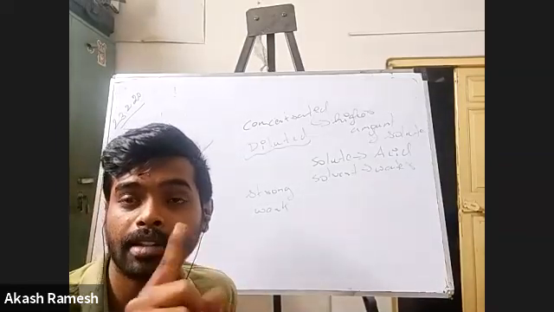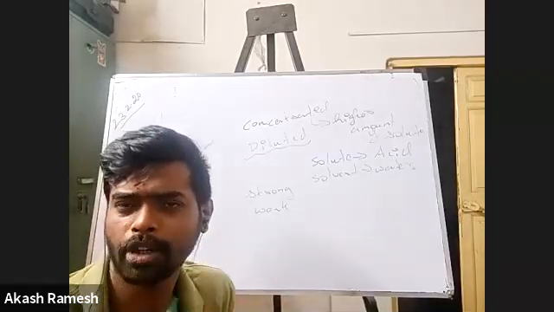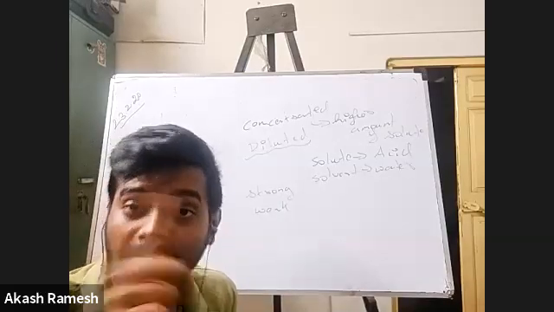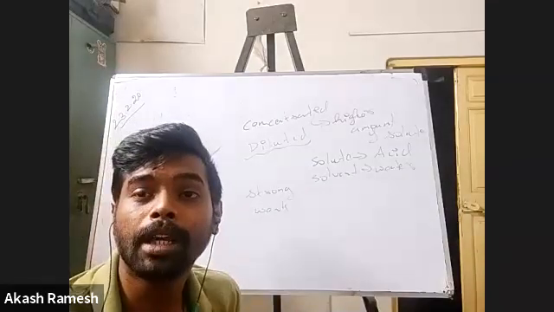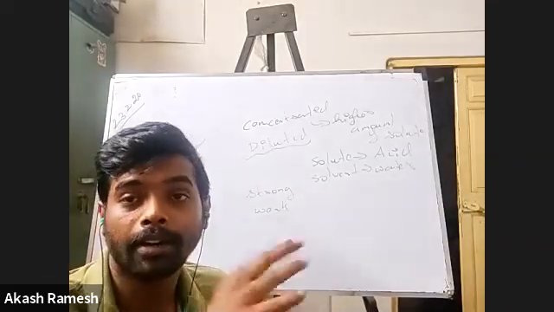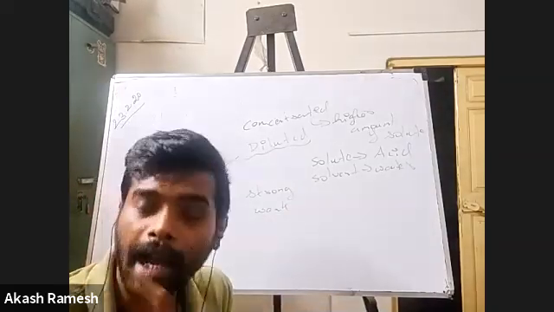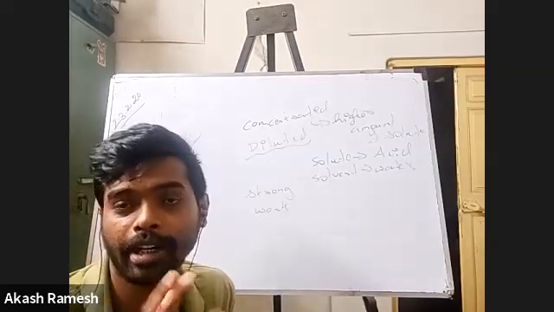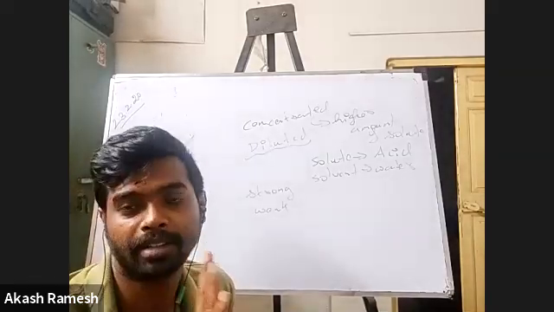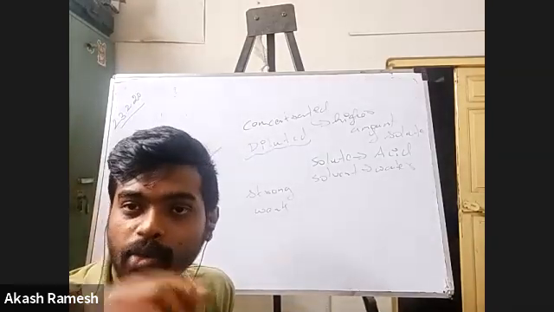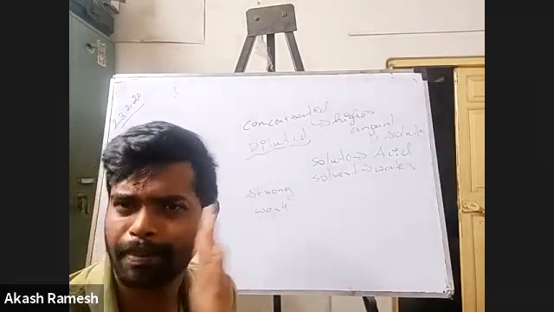And in dilute solution, the amount of H plus is little higher when compared to concentrated solutions. The amount of acid may be more. Please understand. In a concentrated solution, the amount of acid may be more, but when it has to dissociate, the acid has to dissociate to give me H plus. That does not happen. That means it is going to happen in a very less amount. But in diluted solution, even though I have lesser amount of acid, almost all the acid molecules will give me H plus.